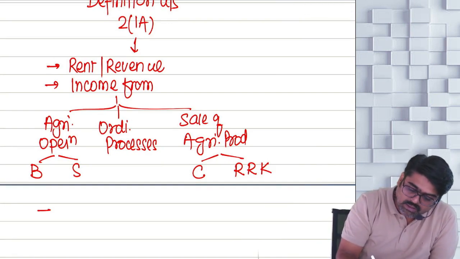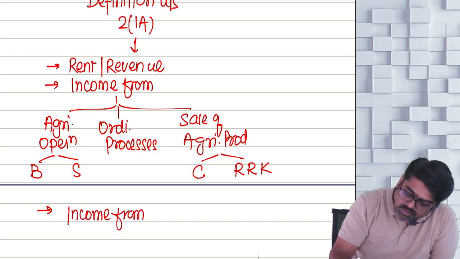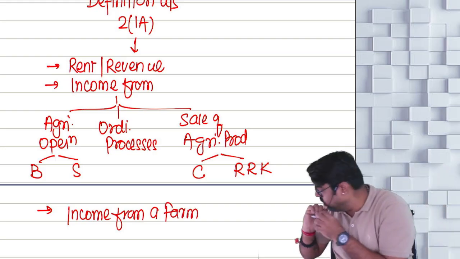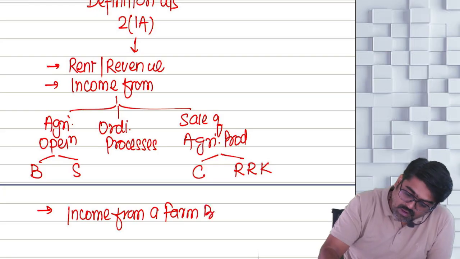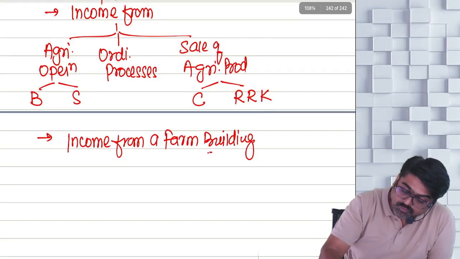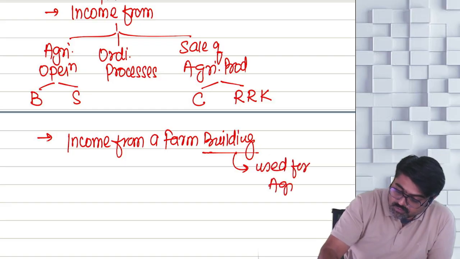Now the next income is income from a farm building. Income from a farm building means farmhouse. But the first condition is this farm building must be used for what?